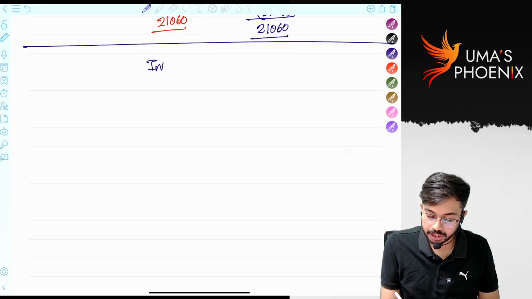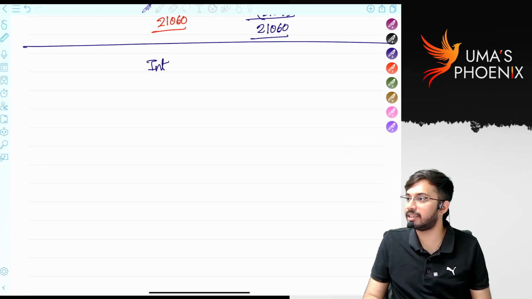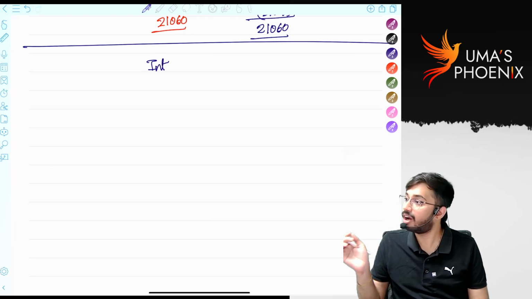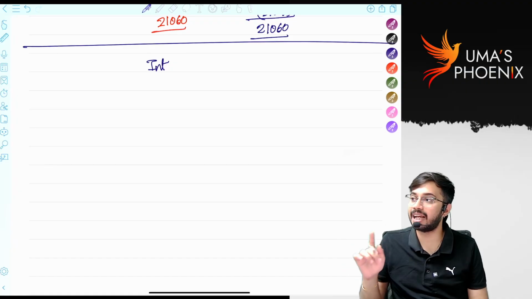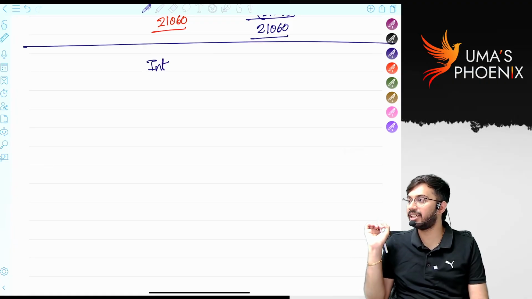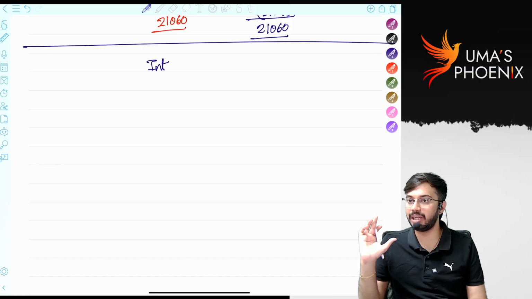Interest under section 234B. Sir, when 234B interest arises, if advance tax is not paid, or even if advance tax is paid, amount of advance tax paid is less than 90% of assessed tax. Is it clear? In this case, section 234B interest will be levied.